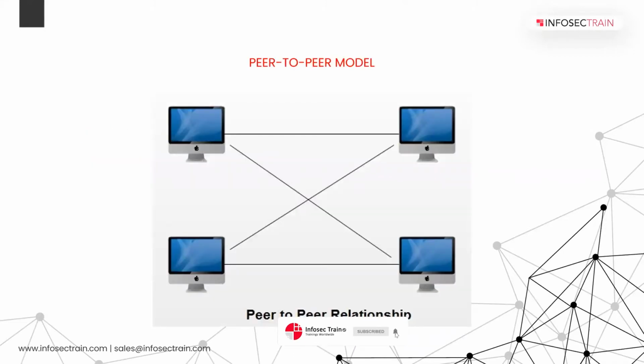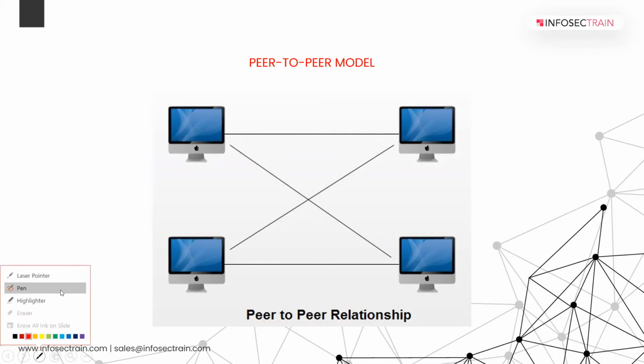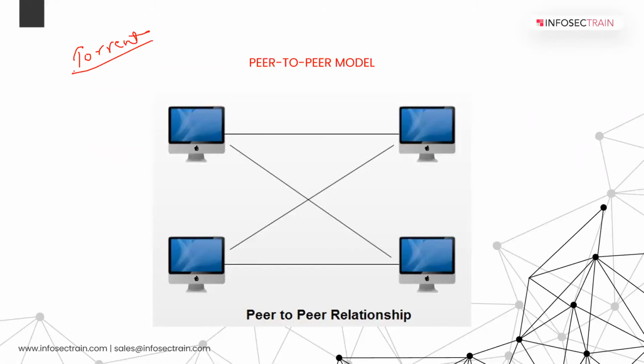So what is a peer-to-peer model? As you can see, the devices are directly connected to each other and every device has its own authority here. The best example for the peer-to-peer model is torrent. You all must have used torrent for downloading movies and files.